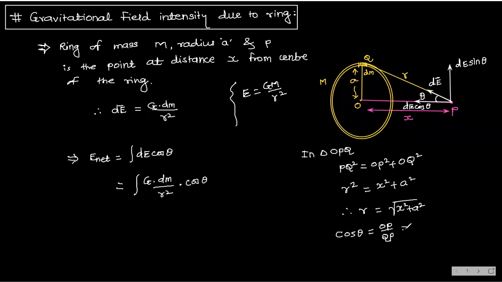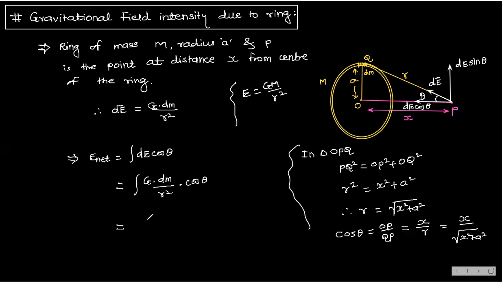Now this OP is what? X. QP is what? R. And already we got this R value also. So shall I write like this? X by under root of x square plus a square. Check. Yes or no? Clear? Now all these values we are going to substitute here.